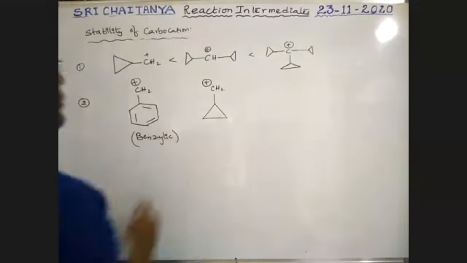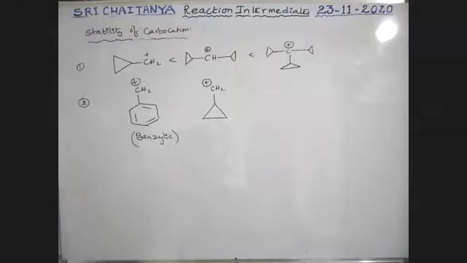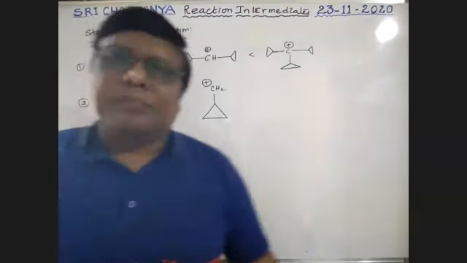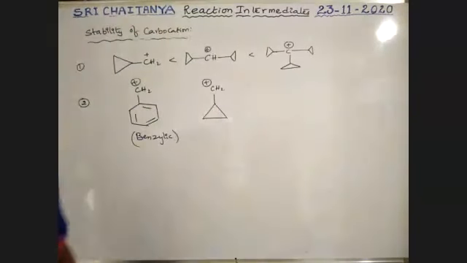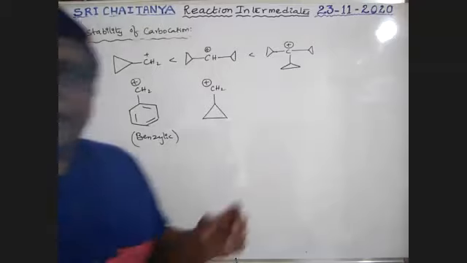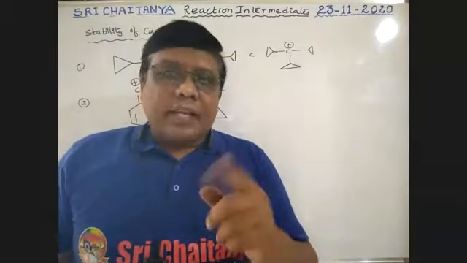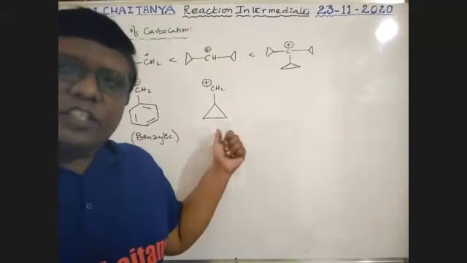CH2 plus. Tell me, boys, among these two structures, which one is more stable as per your order? As per your order, 1 or 2? What I told first, octet. Second, this one, this structure.